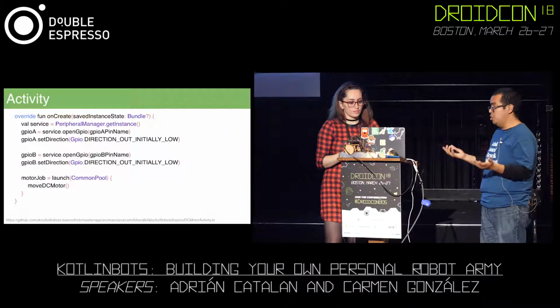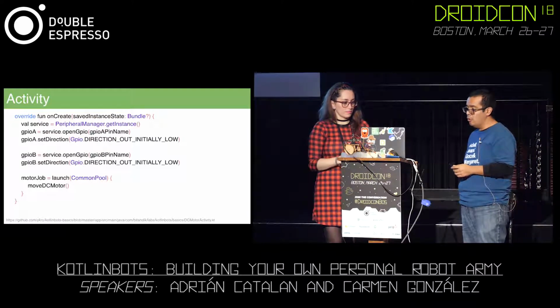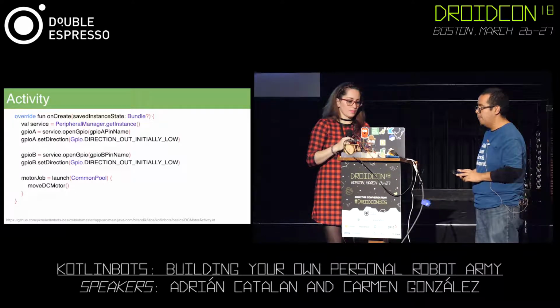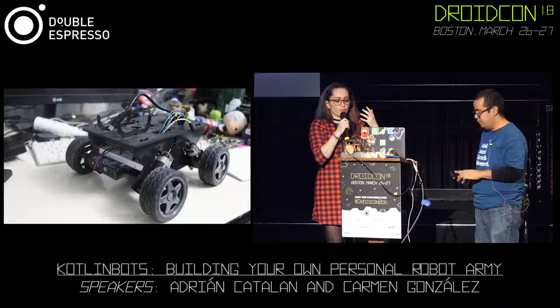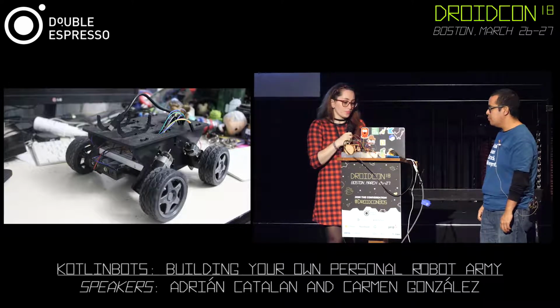And we just need to configure, like we did with the LED. Both connections are out, initially low. And that's how we add 4 of these motors, and we can have a robot with 4 wheels.